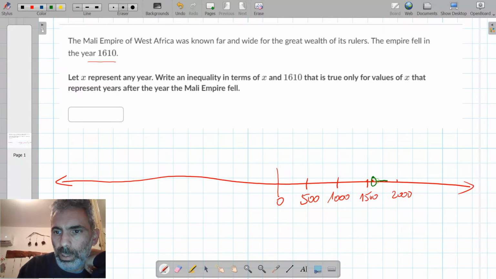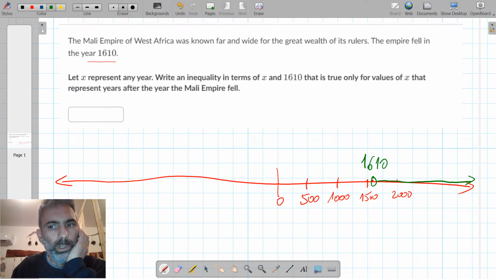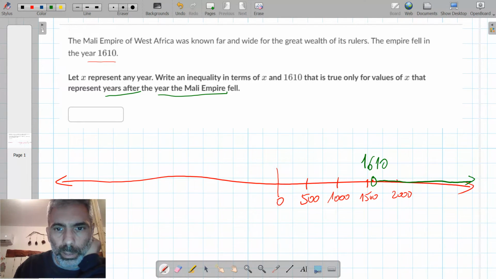Each year that is greater than 1610 satisfies the inequality. So each year should be after the year that the Mali Empire fell. 1610 is the year that the empire fell, so each year after it is to the right of this number on the number line.